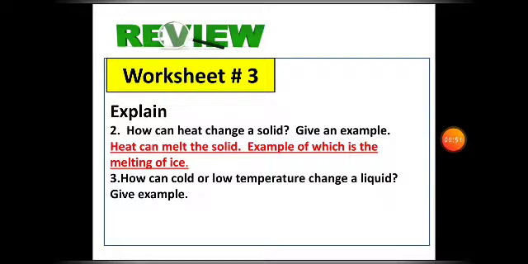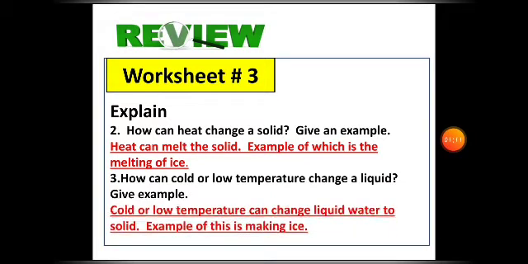How about number 3? How can cold or low temperature change a liquid? Give an example also. Can you give me an example wherein the water or the liquid is affected by cold or low temperature? Very good. Low or cold temperature can change liquid water to solid. An example of this is making ice. Looking at number 2 and 3, these are just opposite processes. Is that clear? Very good.